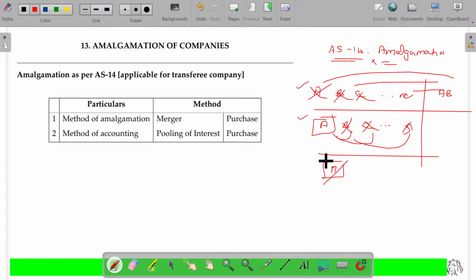Company A may be closed, and with a new image, they may start a fresh company where the assets and liabilities of A company become the assets and liabilities of a new company. This is called external reconstruction. All the three will be covered under AS number 14.